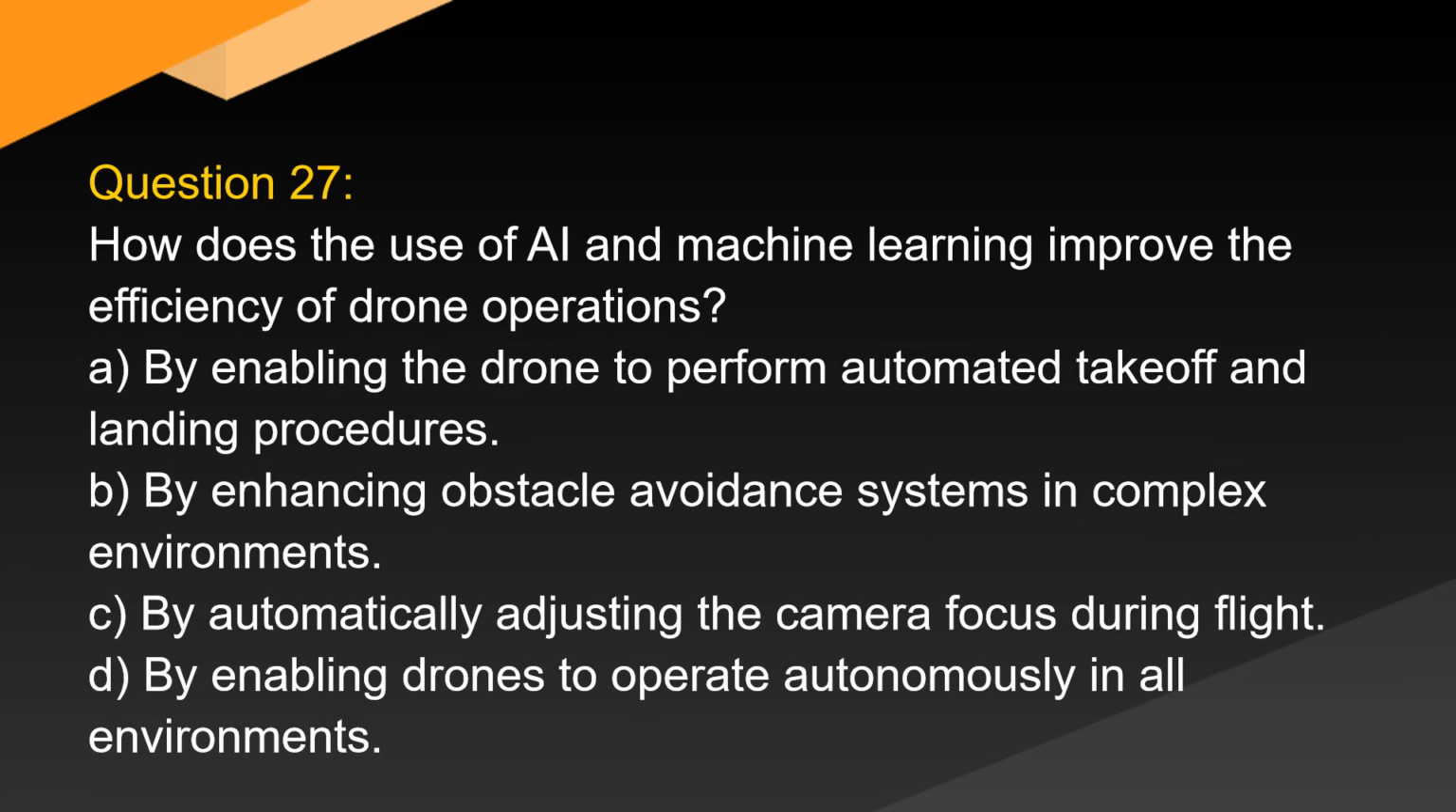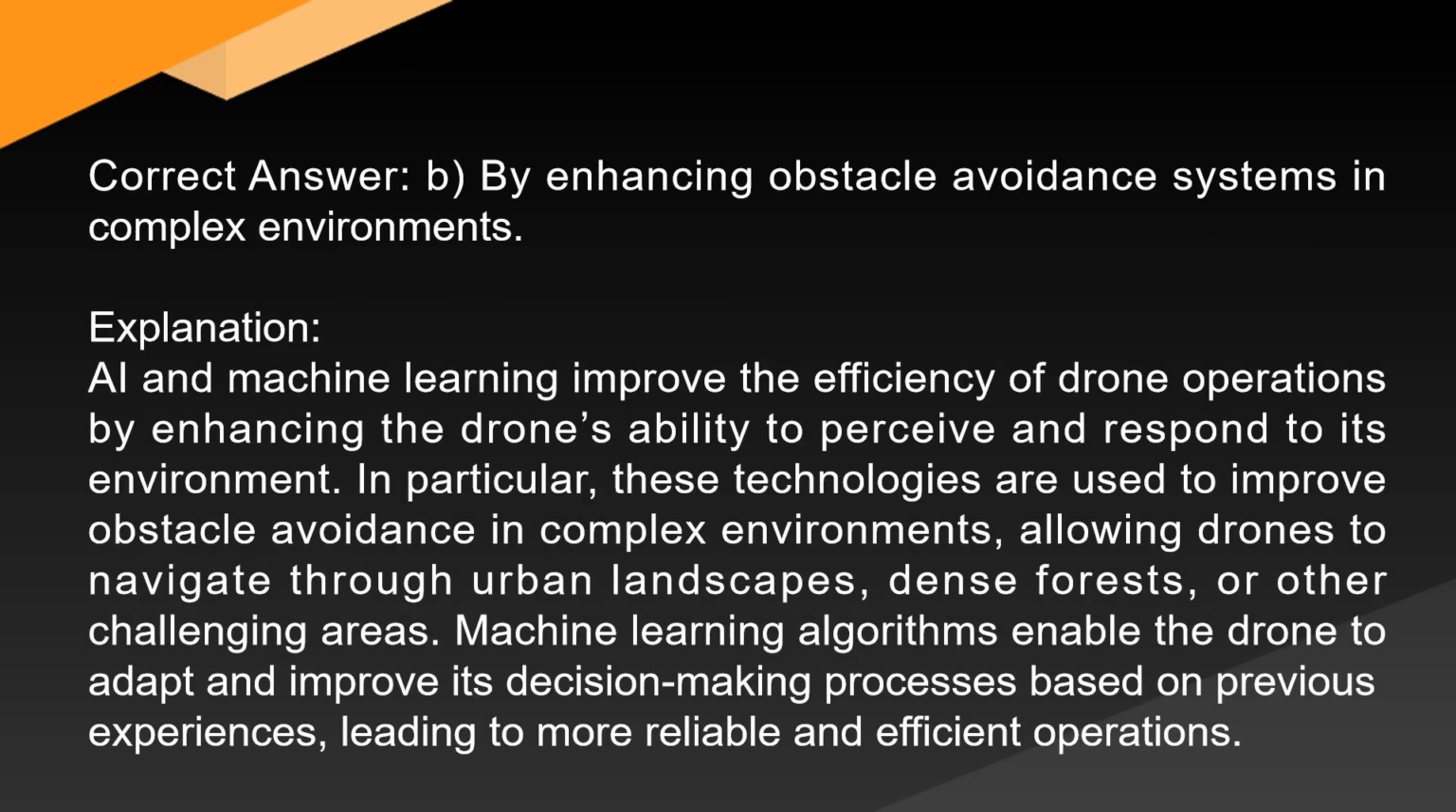Question 27. How does the use of AI and machine learning improve the efficiency of drone operations? A. By enabling the drone to perform automated takeoff and landing procedures. B. By enhancing obstacle avoidance systems in complex environments. C. By automatically adjusting the camera focus during flight. D. By enabling drones to operate autonomously in all environments. Correct answer, B. By enhancing obstacle avoidance systems in complex environments.